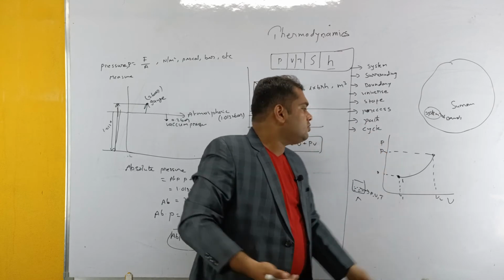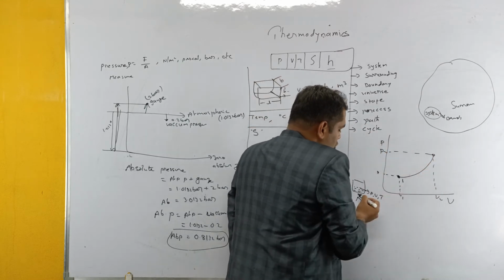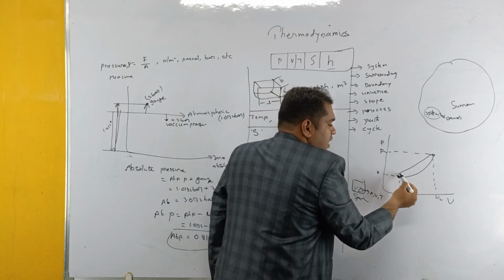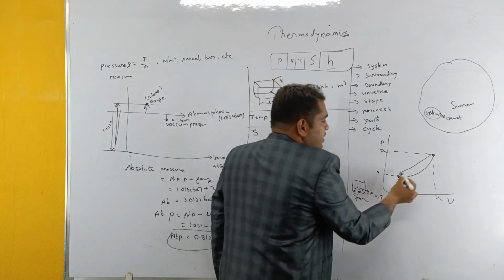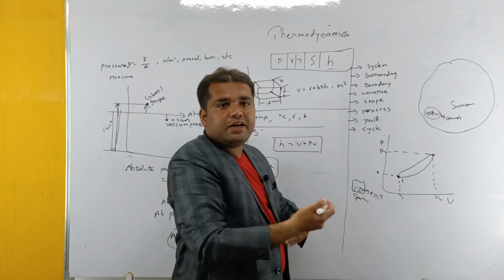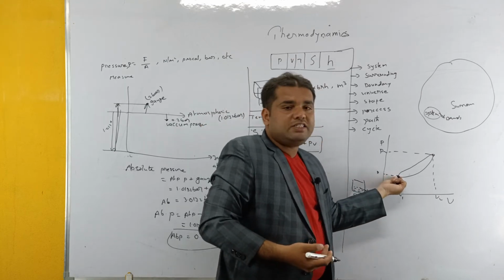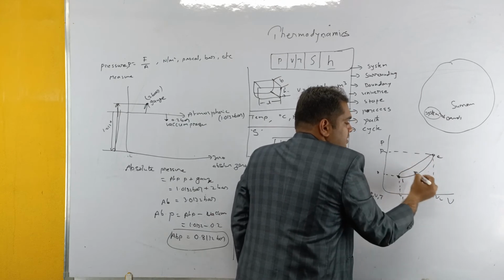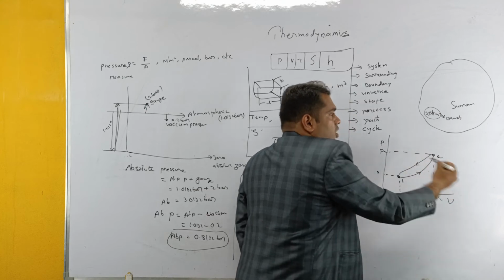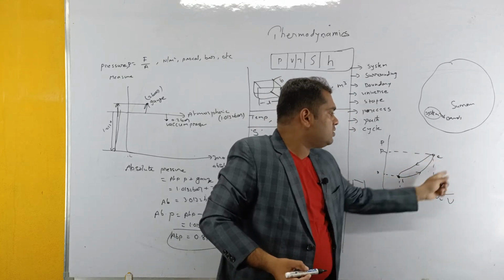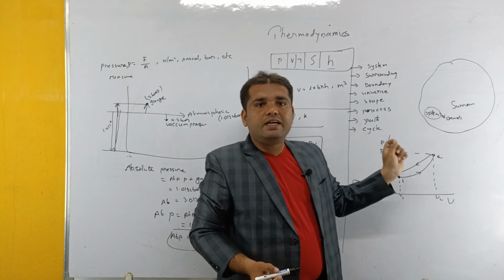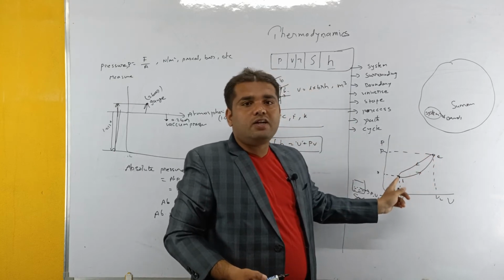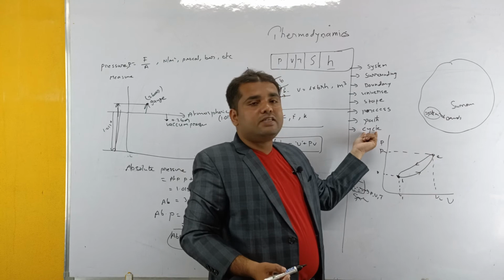Next, coming to cycle. In the same example, at the vapor state, if you cool this substance, again what happens? The pressure decreases and the volume also decreases, and the vapor is converted back into the liquid state and comes to the initial state. If you consider 1 to 2 as one process and 2 to 1 as another process, it is a continuous process. If in any process the initial and final states are the same, then it is said to be a cycle. That means heating of water and cooling of water is considered one cycle. It is a continuous process, and that is called a cycle.